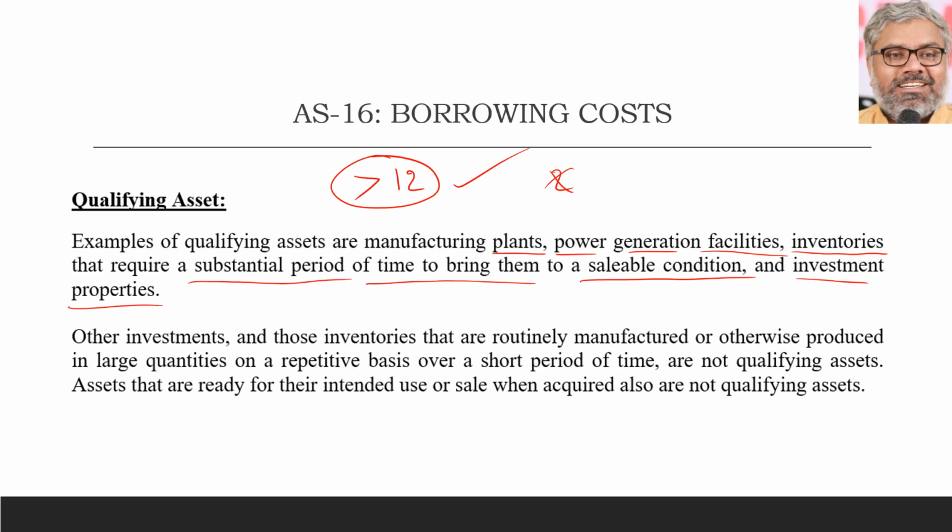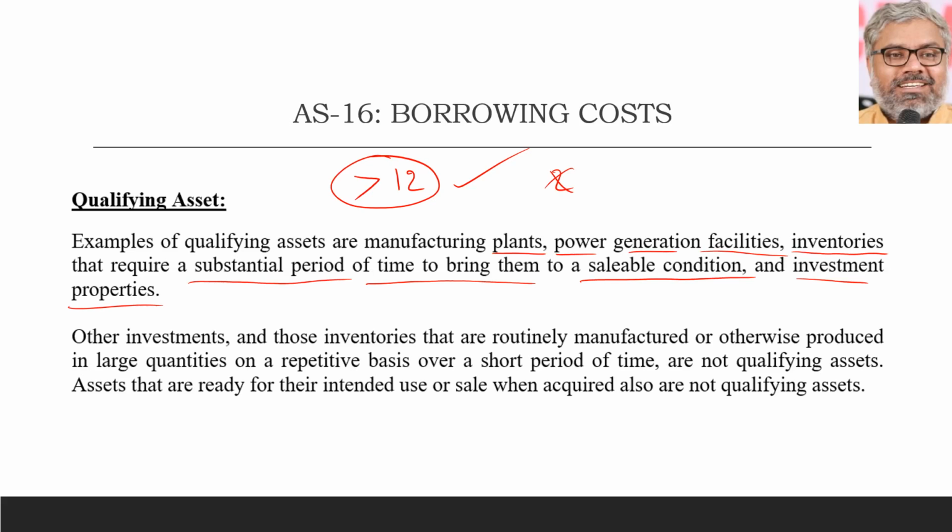It is all about whether a particular asset is a qualifying asset or not, which only makes the borrowing cost treatment different. If the asset is a qualifying asset which requires a substantial period of time to bring it into existence, then interest related to the borrowing which was used for the acquisition, construction or production of such qualifying asset shall be added to the cost of the asset. In other words, that interest will be ultimately charged to P&L but not immediately, over a period of time through depreciation, because the original cost of the asset has been enhanced with this.